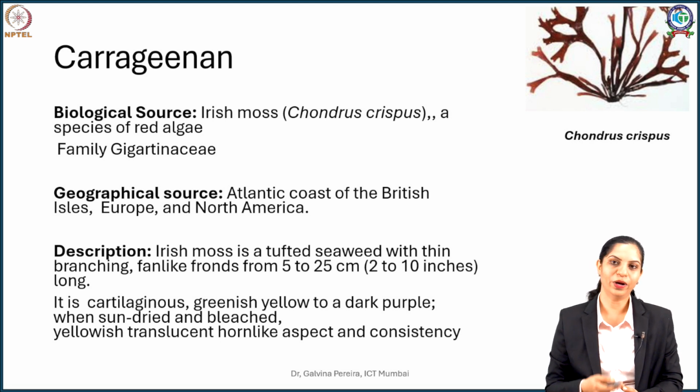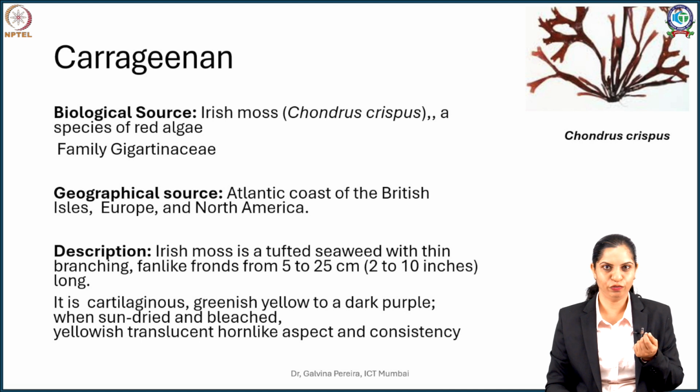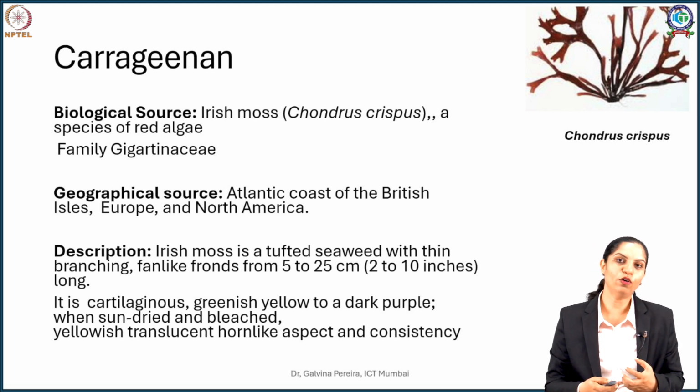Now this is an algal species found on the Atlantic coast, the British Isles, or in Europe and America. Now these fan-like or tufted projections grow very easily and rapidly, but this is stiff. You can say it's almost cartilaginous and may have slight undertones of green or dark purple. Now once you take it out from the sea, you can expose it to the sun. Once exposed to the sun, it will naturally bleach.